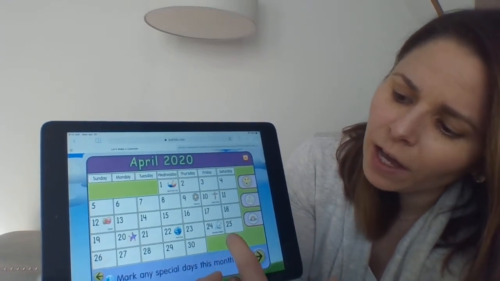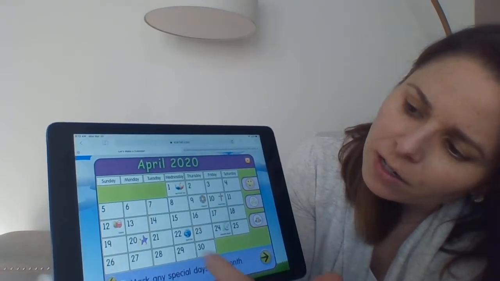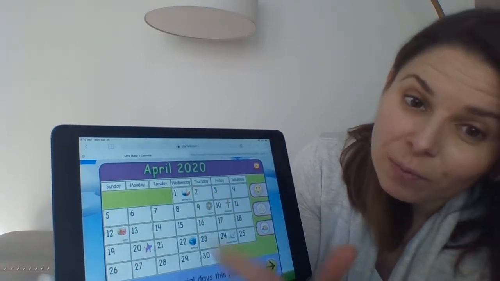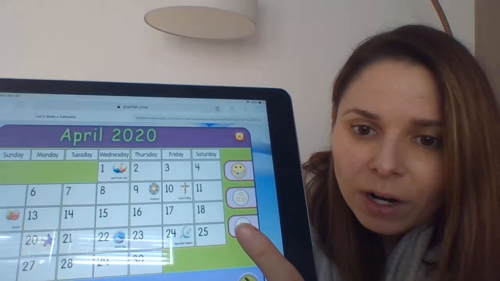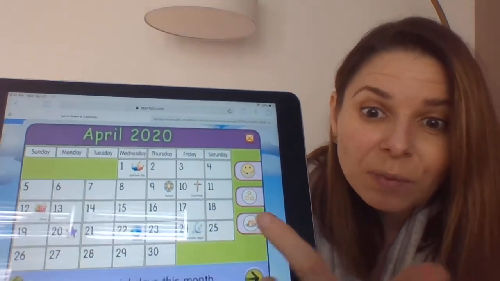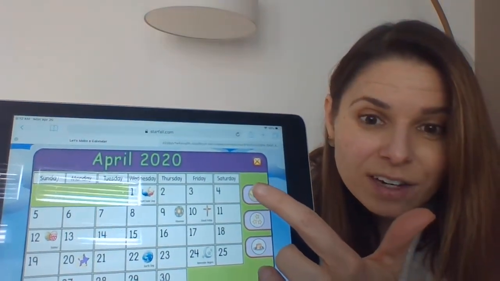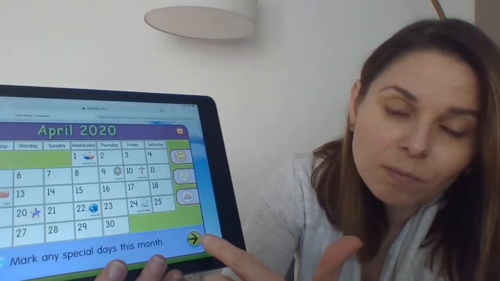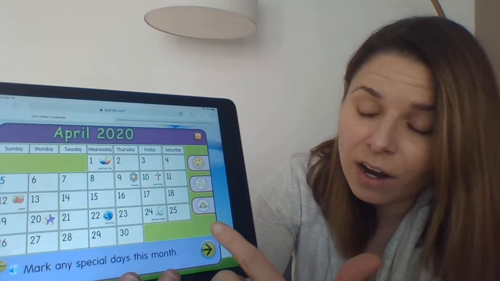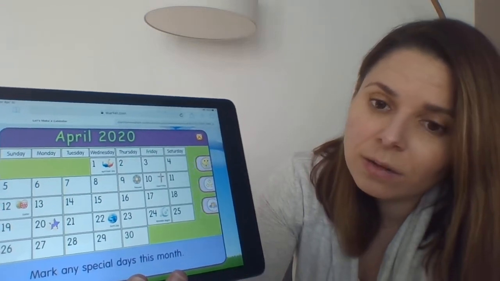Here it marks Earth Day. It marked Passover and Easter. It even marked April Fool's Day. There's some different things on there. But then you can mark if you have any special birthdays in your family, days that you lost a tooth, or if you know a classmate lost a tooth. So feel free to make the calendar, your calendar, the way you want it.